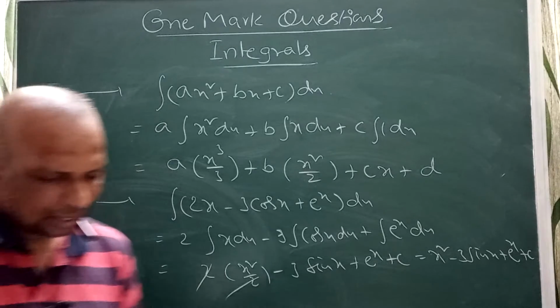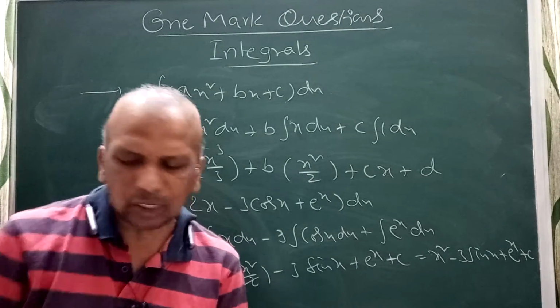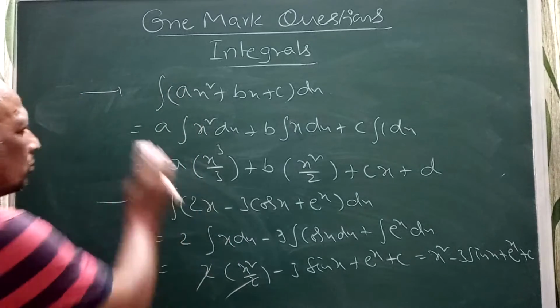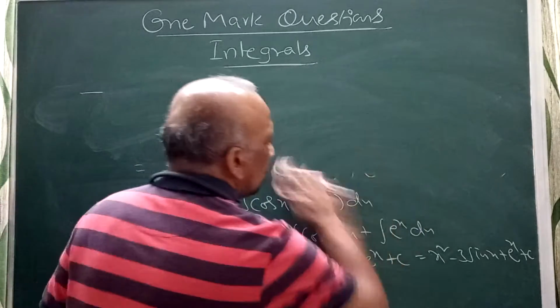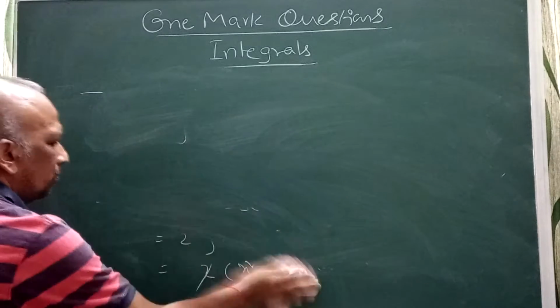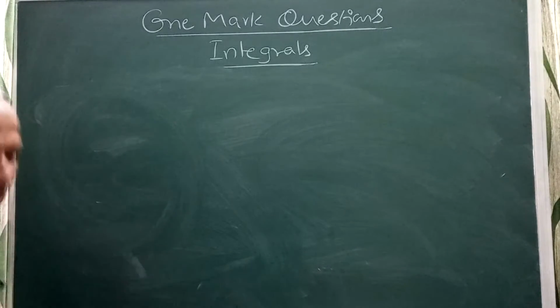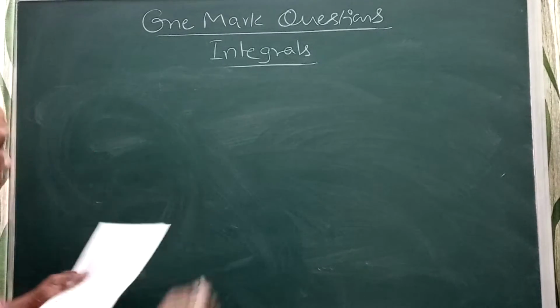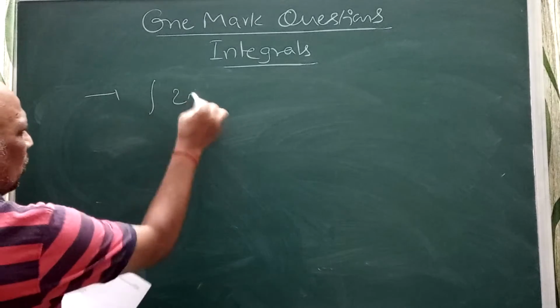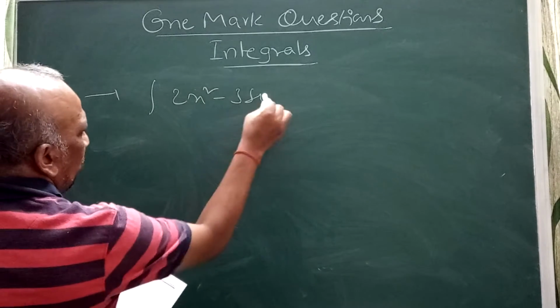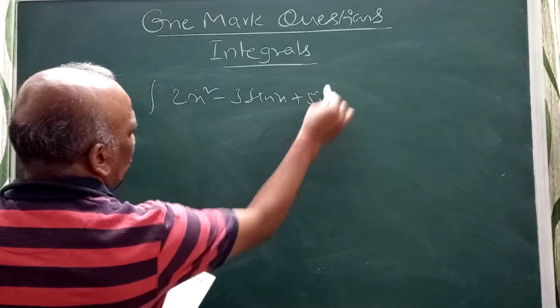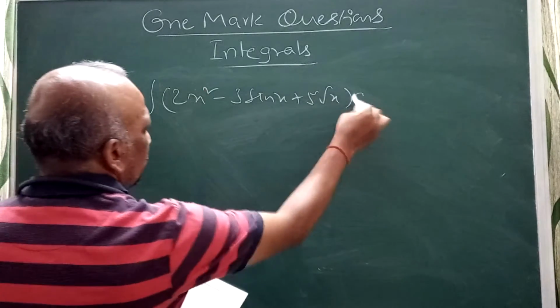Next one. Find integral 2x square minus 3 sin x plus 5 root x dx.